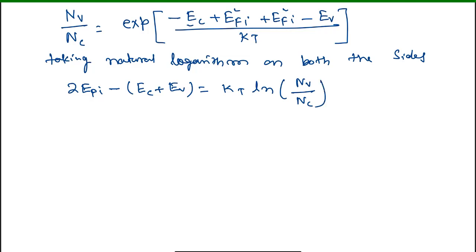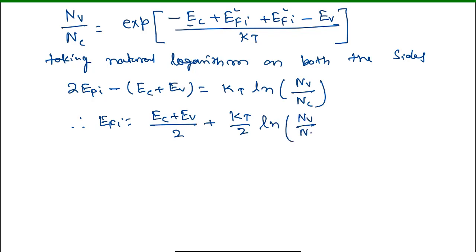So EFi is equal to (Ec plus Ev) divided by 2 plus kT by 2 into ln Nv by Nc. Here (Ec plus Ev) by 2 is called E mid gap, or the center of the band gap.